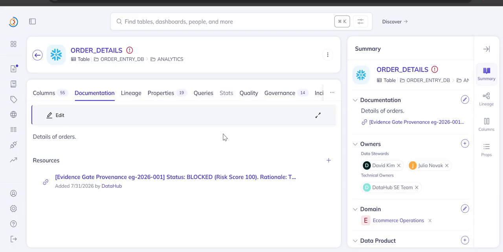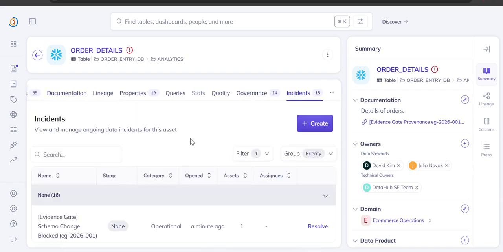A second, similar change comes in, and Evidence Gate finds this decision as precedent, telling you exactly what still applies and what's different. This isn't a log file.